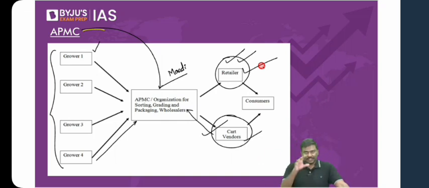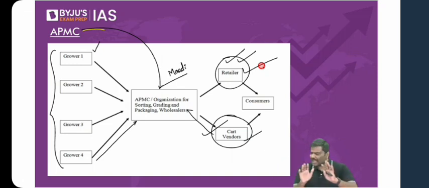With this idea, with this objective, the idea of APMC, Agriculture Produce Marketing Committee, has been promoted. But please remember this, APMC has to be set up by the state government. The Center will not set it up, the state government will. Which can also mean that if a state government doesn't want APMC, they can remove it. I hope you understand. It is up to the state government.